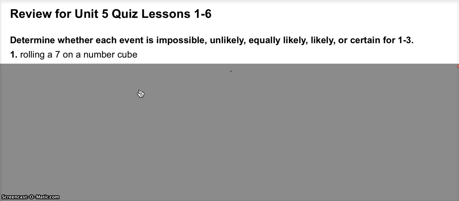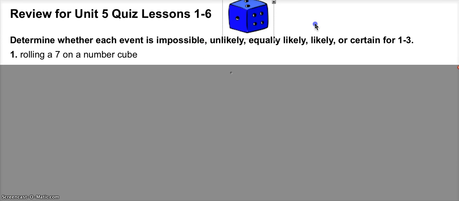Determine whether each event is impossible, unlikely, equally likely, likely, or certain for numbers 1 through 3. I wasn't specific here, but I was considering just a regular old 6-sided die, one that maybe looks like this. Nothing fancy, just a die. So if this wasn't what you were thinking about, then you may want to change these answers.